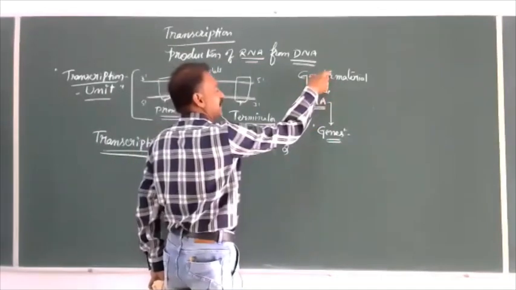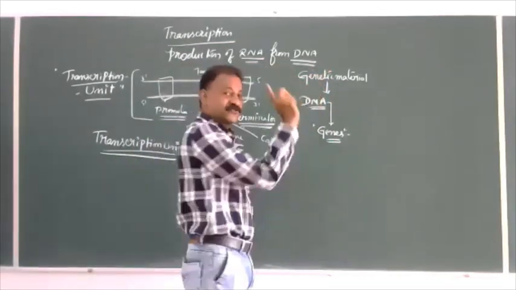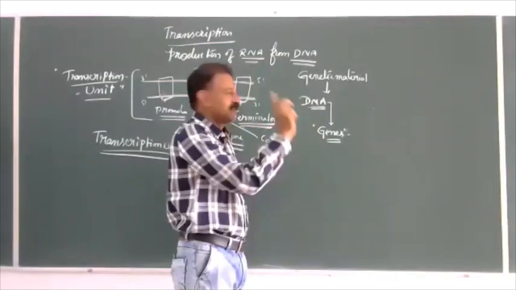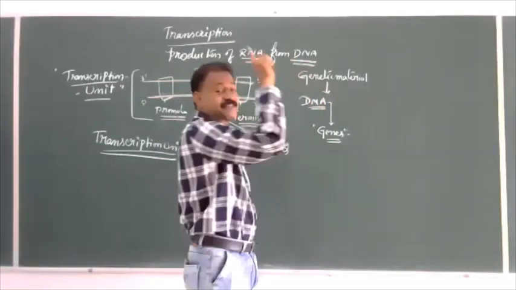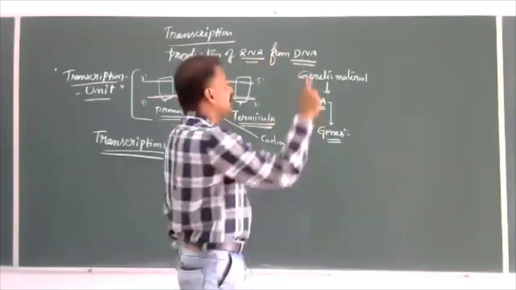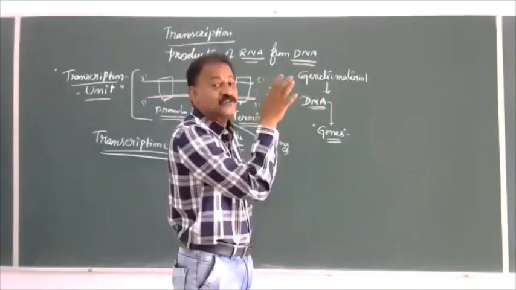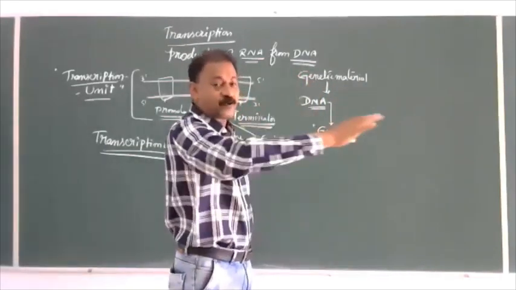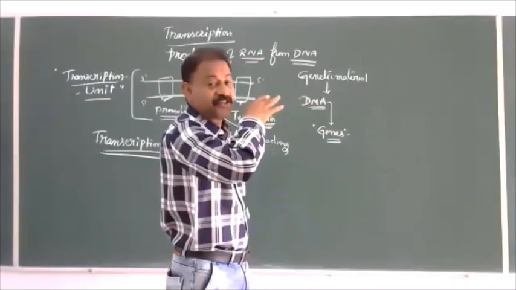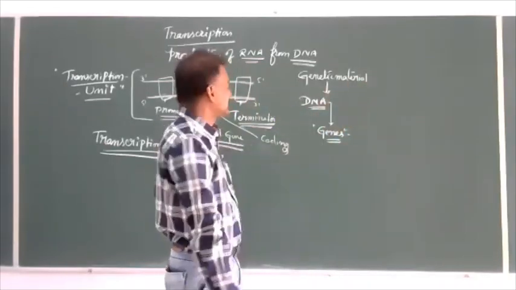DNA is genetic material. What is a genetic material? We have studied the properties of genetic material. A genetic material is that which is capable of replication. A genetic material is chemically and structurally stable. A genetic material has scope for slow changes or mutation. A genetic material carries hereditary information in the form of Mendelian inheritance.